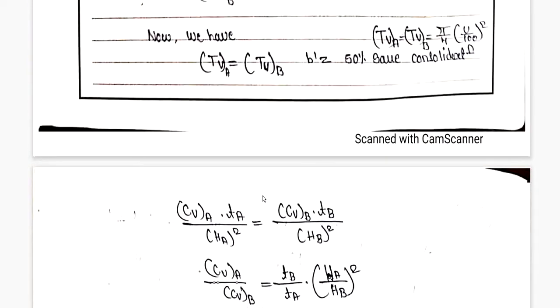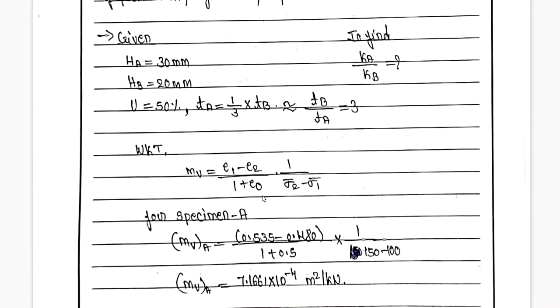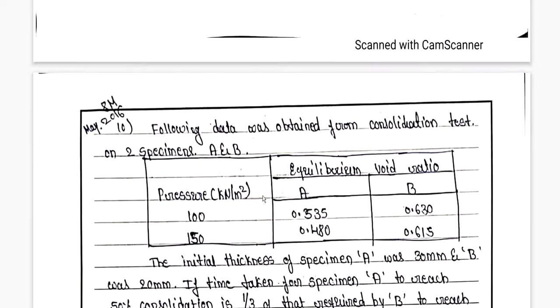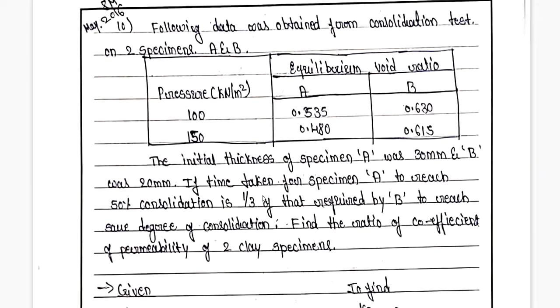Make sure you have understood this problem. It is a little bit tricky, but it has been asked for 8 marks in previous years, so you have to understand it very carefully. Let me briefly recap the problem.